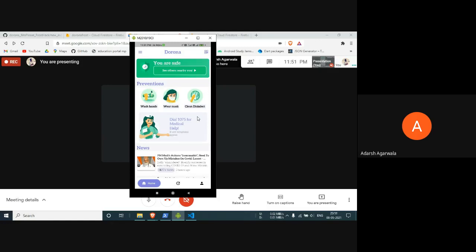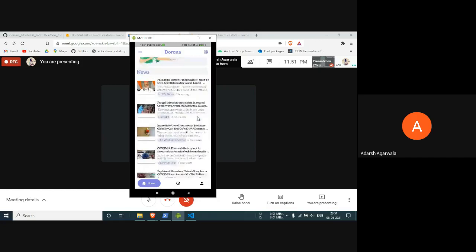So we will go this way. First, I will explain all the features. I will give you a walkthrough of all the features we have added in the application. Then we will discuss briefly the technicalities involved. So in the home page, we see the news, all the live news.